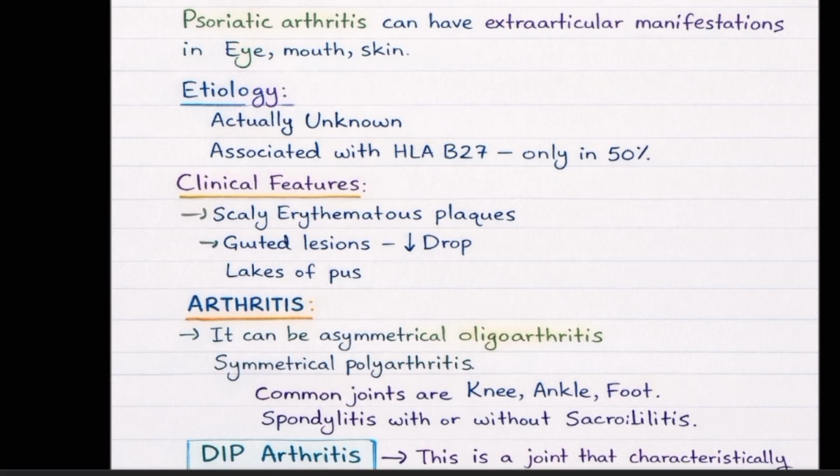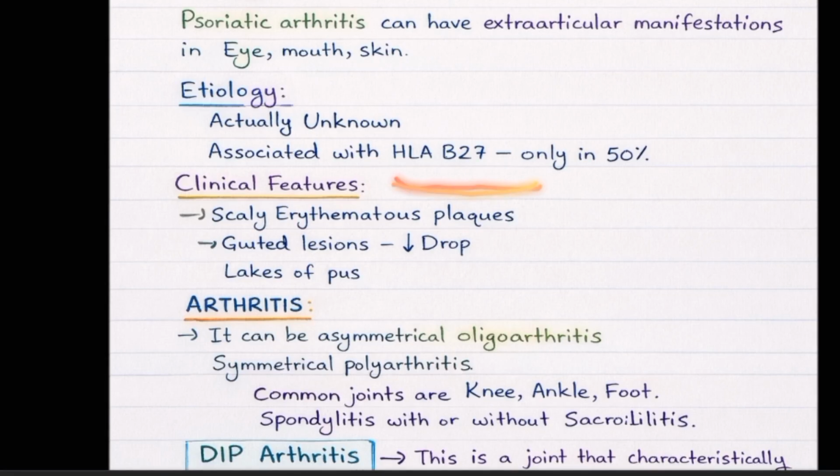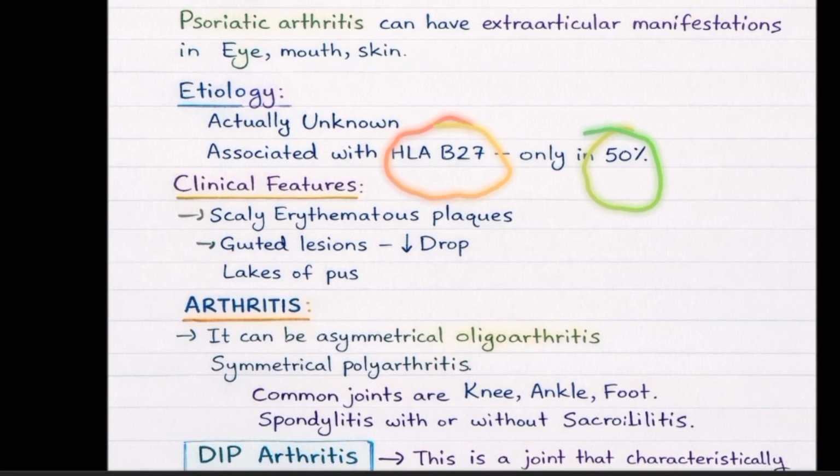50% of cases are associated with HLA-B27. This is a 10 lakh times repeated MCQ. Okay. That's only in 50%. The actual cause, why 15 to 25% of psoriasis patients are developing arthritis, is not known.